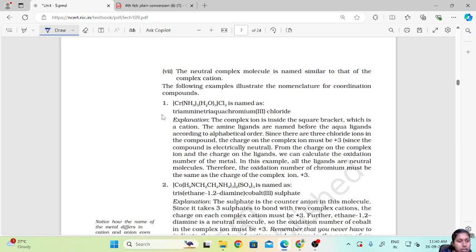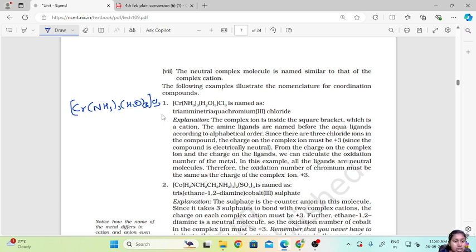Now the first one is [Cr(NH3)3(H2O)3]Cl3. Okay, now how is this named? According to the nomenclature, first it is named as triammine.